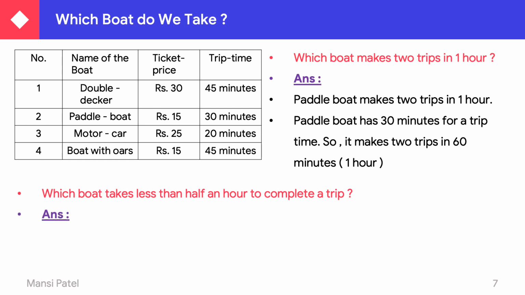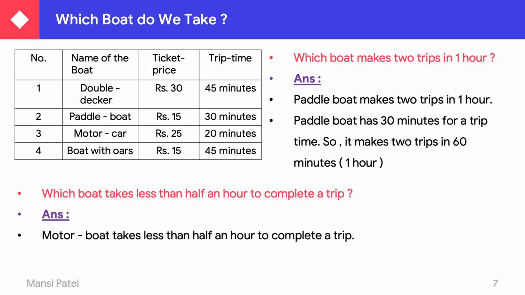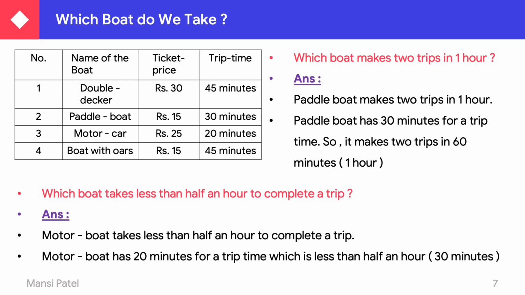So we can say that the motor boat takes less than half an hour to complete a trip, because the motor boat has 20 minutes for a trip time, which is less than 30 minutes.